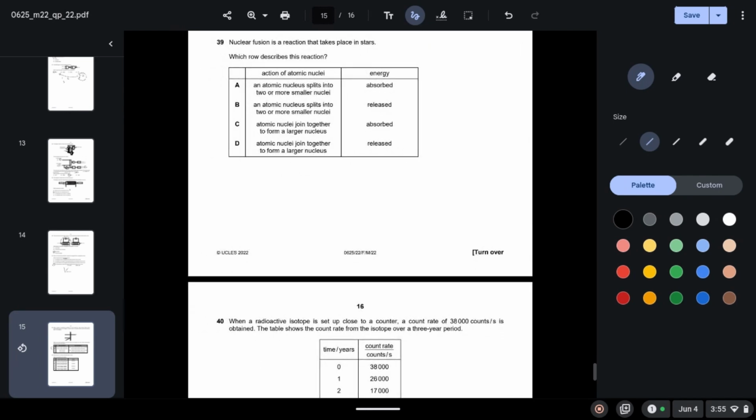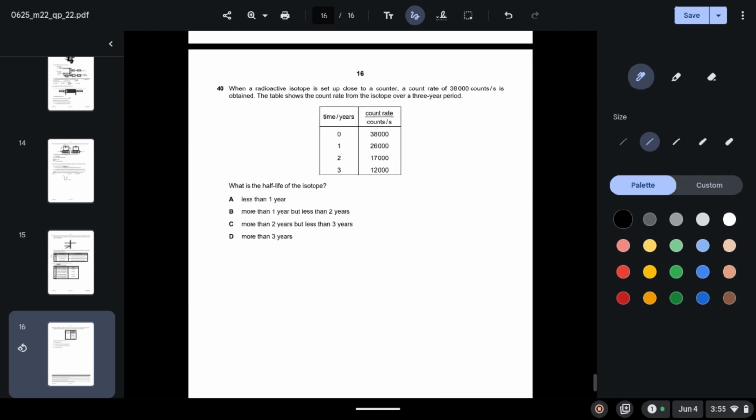Nuclear fusion is a reaction that takes place in stars. Which row describes this reaction? So we know nuclear fusion is the combining of two nuclei. So atomic nuclei join together to form a larger nucleus. This is correct. And we know that whenever fusion or fission takes place, energy is always released. So D is your correct answer.